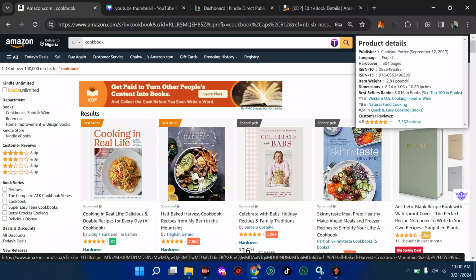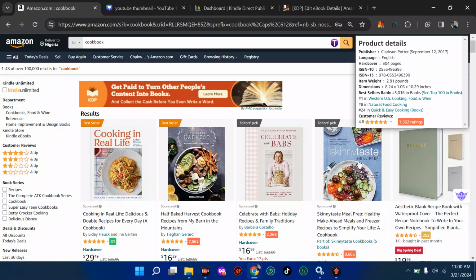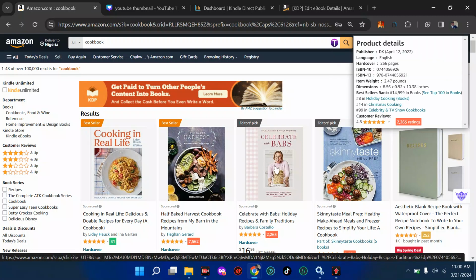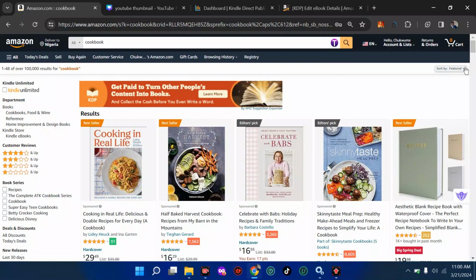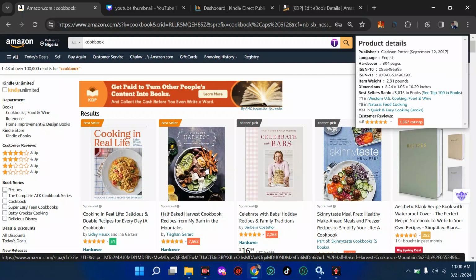You can see by the top right here for this one, we have something looking like this. This one at the top belongs to a category and is ranking number 8 in holiday cookbooks. I want you to look at the right. Then when you come here, this is ranking number 1 in Western Union cookbooks. Then this one is ranking number 1 in seasonal cooking. So that means your subtitle, your title, and even your category matter so well. So Cooking in Real Life and the others, all these are bestsellers.